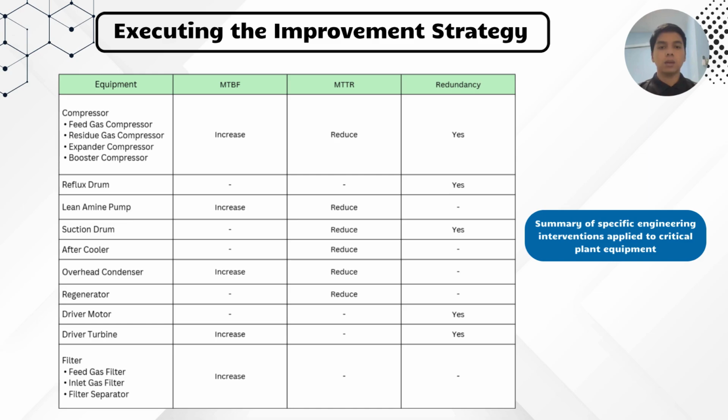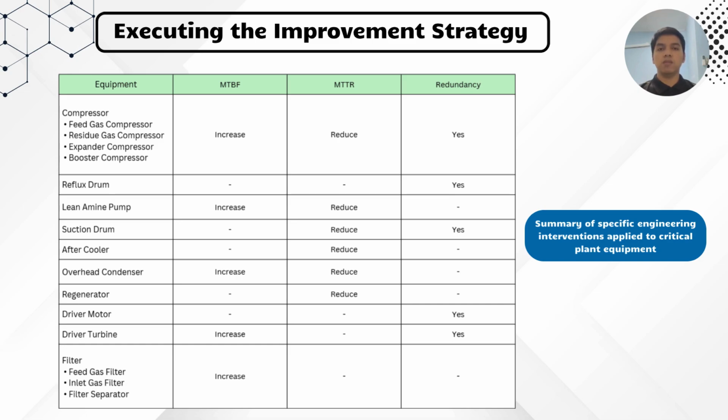On this slide, the table details the engineering changes we applied to our critical equipment to execute our strategy. For our first approach, structural redundancy, you can see in the far right column where we added standby units. We implemented redundancy for the reflux drum, suction drum, the driver units, and most importantly, our major gas compressors. For our second approach, maintenance optimization, the middle columns show where we adjusted our simulation parameters.